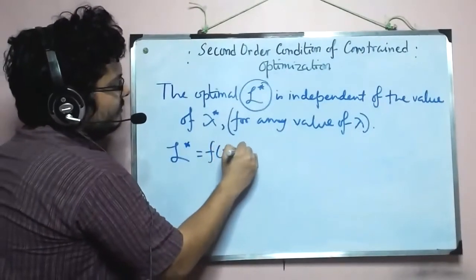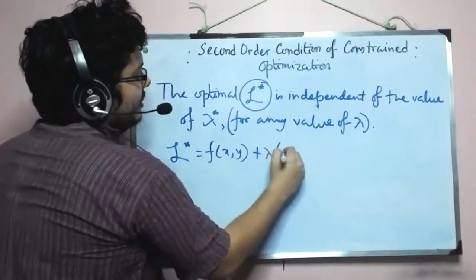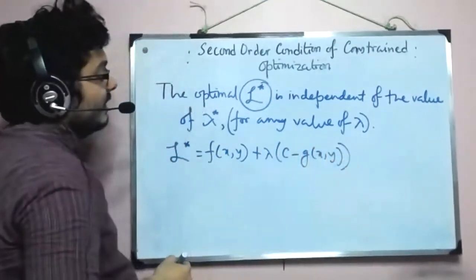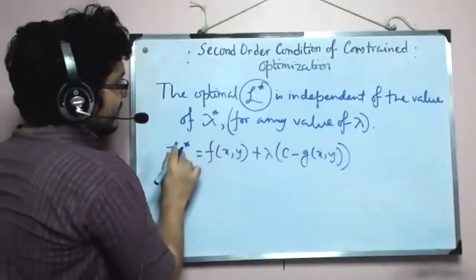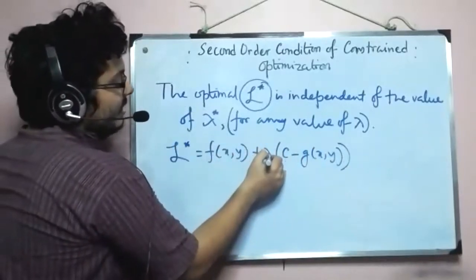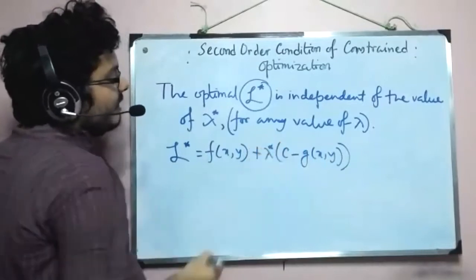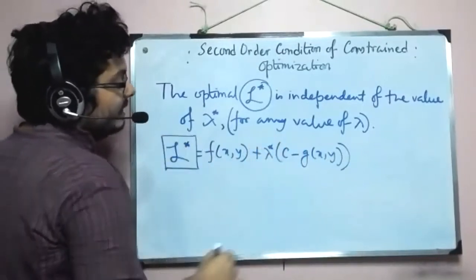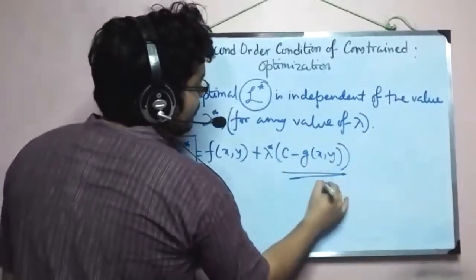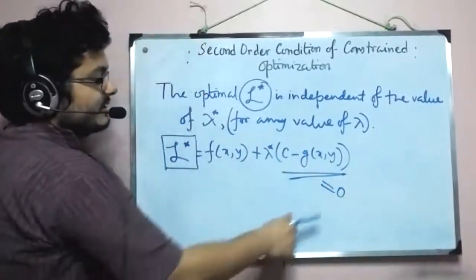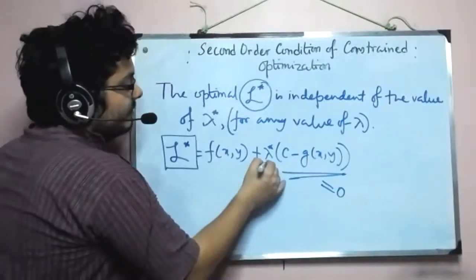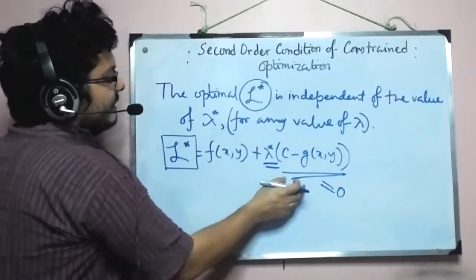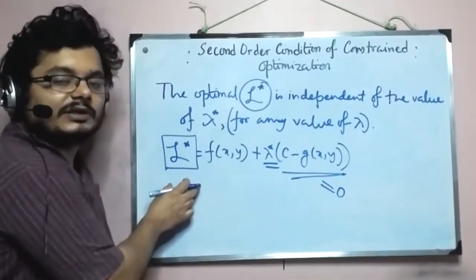And this is quite trivial because our construction of script L star was of this type, right? Lambda into c minus g of x comma y. For script L star, we put lambda star, but the point is that while evaluating this, we maintain this constraint to be 0. So this equals 0, and since this is 0, the value of lambda star doesn't come into evaluating what script L star will be.